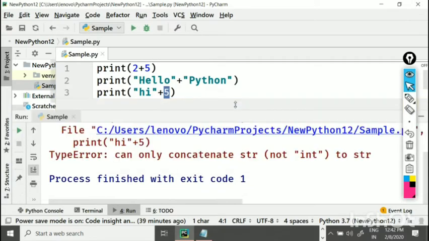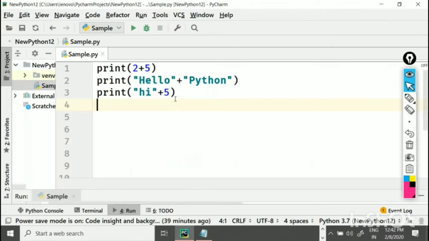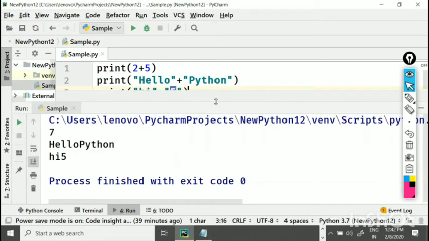So you see, it's generating an error. What it is expecting is, whenever you give plus, either everything should be numerical data or it should be string data, not a combination. On the other hand, if I give it like this, anything that is given in quotations becomes a string. So it understands that this is a string and this is also a concatenation. Blindly it will do concatenation. So you see, you are getting high five.